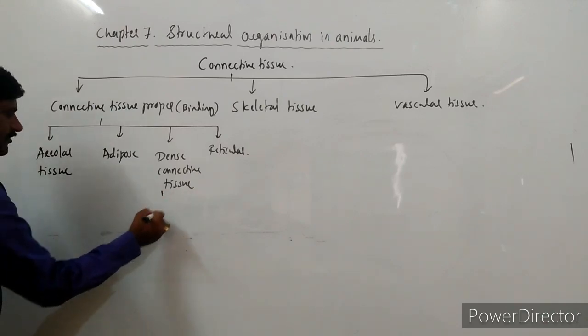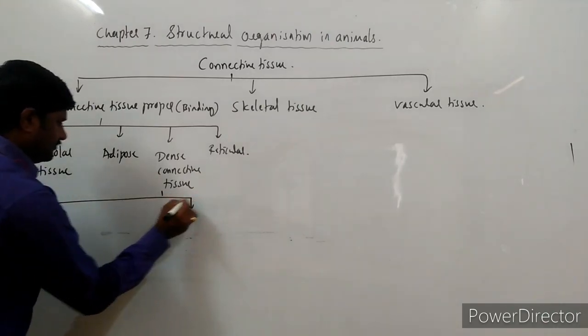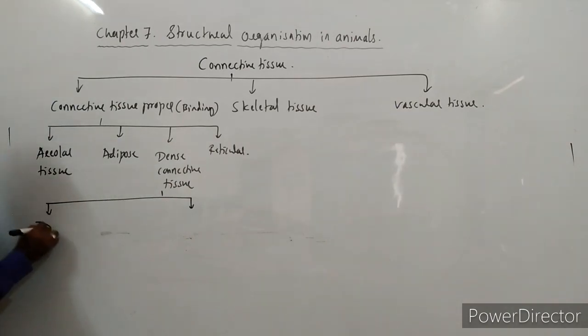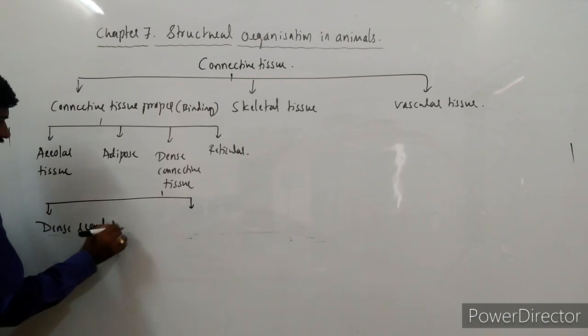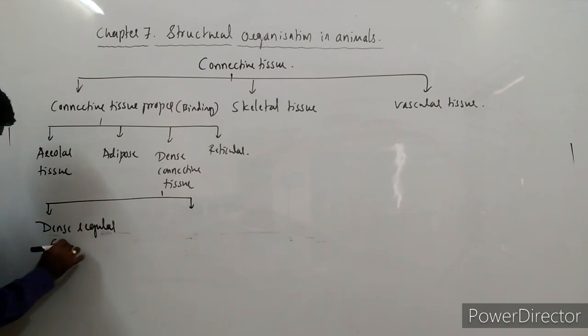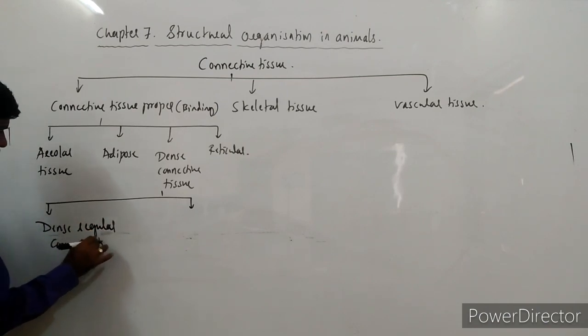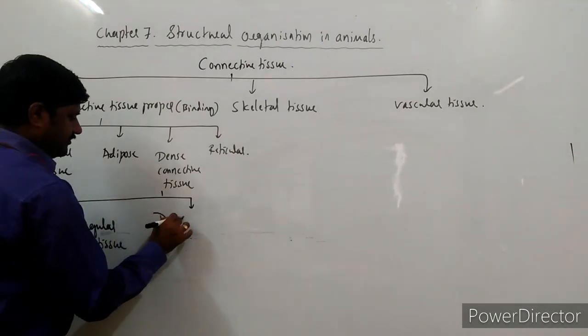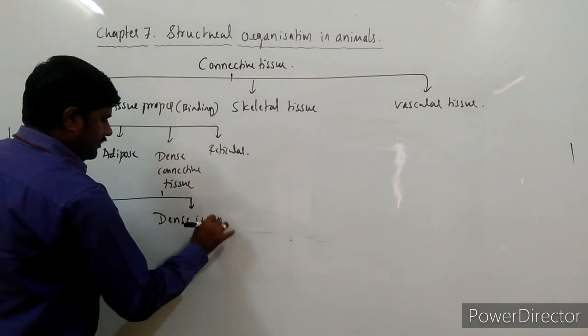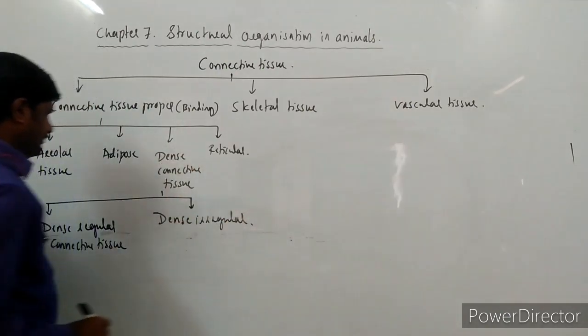In dense connective tissue, there are two types that we come across. One is dense regular connective tissue, and the second one is dense irregular connective tissue.